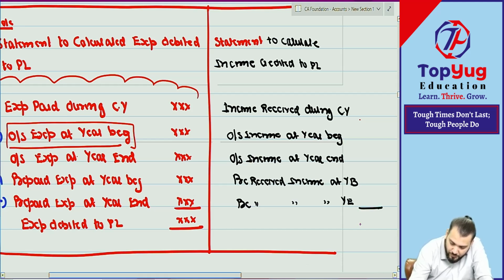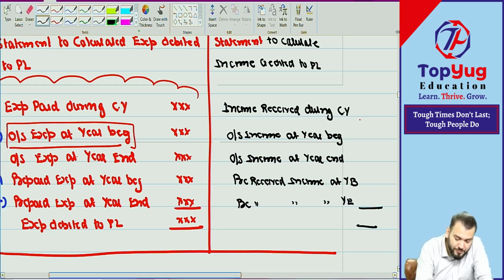Done. Tell me: income received during current year, then plus or minus?